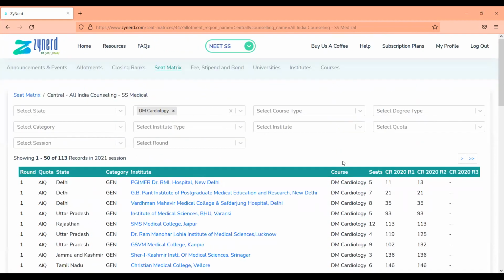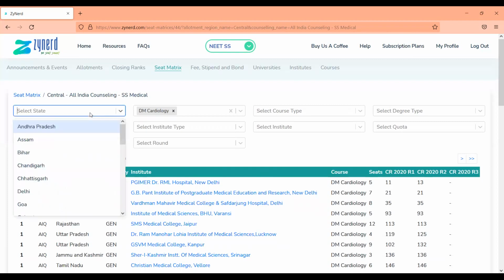Here you will be able to look at the entire seat matrix sorted by closing ranks. So this gives you an idea of the preferences of candidates last year. It tells you that PGIMER was the first to close at rank 13, and GB Pant was the next to close at rank 21.